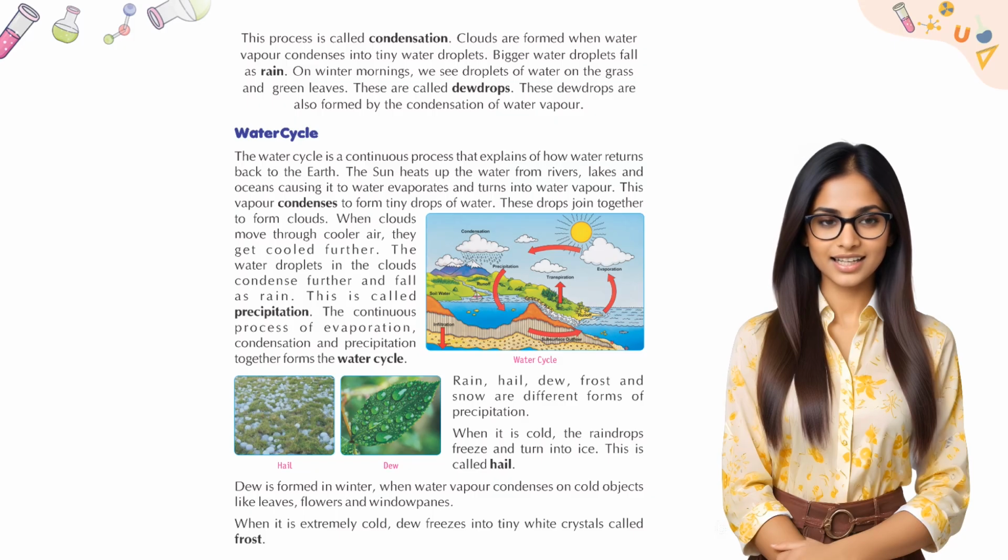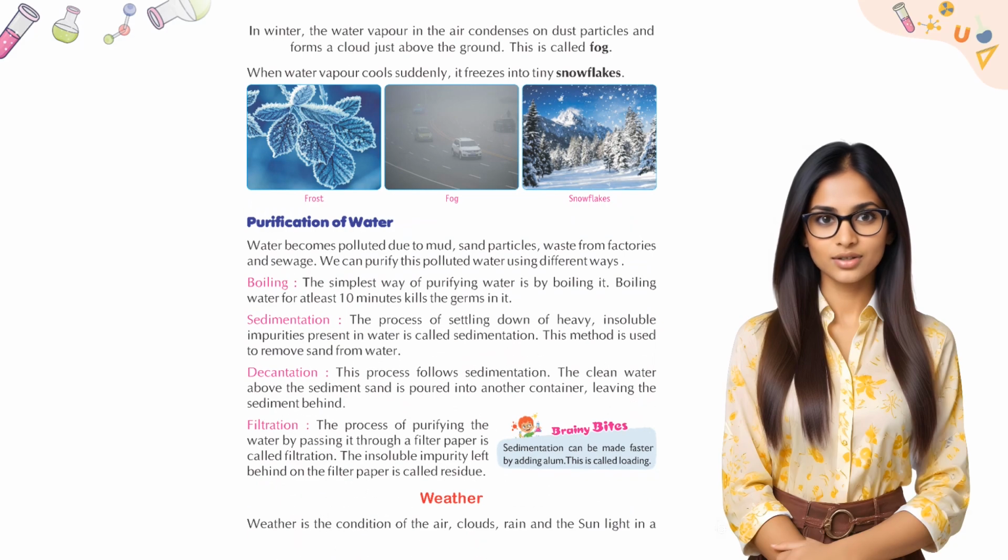Rain, hail, dew, frost, and snow are different forms of precipitation. When it is cold, the raindrops freeze and turn into ice. This is called hail. Dew is formed in winter when water vapor condenses on cold objects like leaves, flowers, and window panes. When it is extremely cold, dew freezes into tiny white crystals called frost. In winter, the water vapor in the air condenses on dust particles and forms a cloud just above the ground. This is called fog. When water vapor cools suddenly, it freezes into tiny snowflakes.